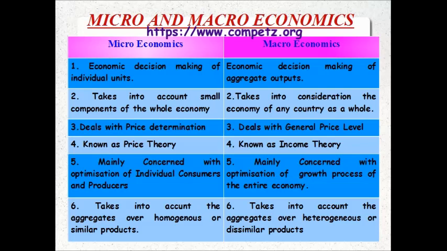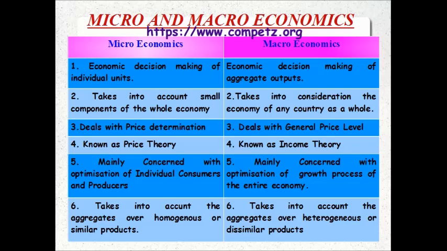Am I correct? Similarly, macroeconomics is concerned with the optimization of the growth process of the entire economy. Then comes your flow, friends. Micro studies the flow of economic resources, or you can say factors of production, from any individual owner to any individual user. What does macro do in that case? It studies the circular flow of income and expenditure between different sectors of the economy. Different sectors means, friends, household sector, firm sector, etc.